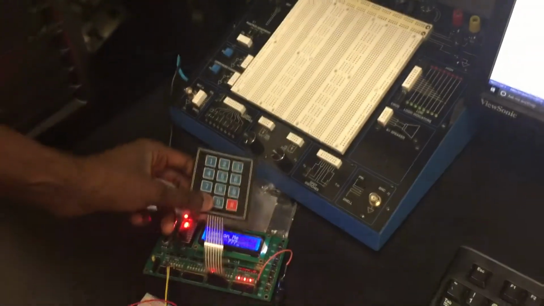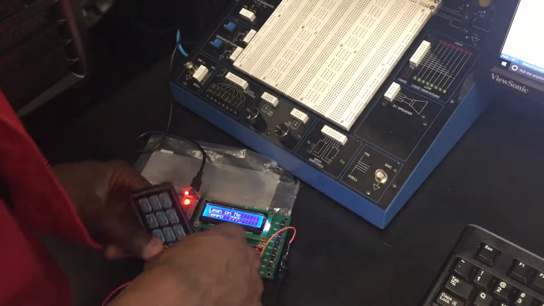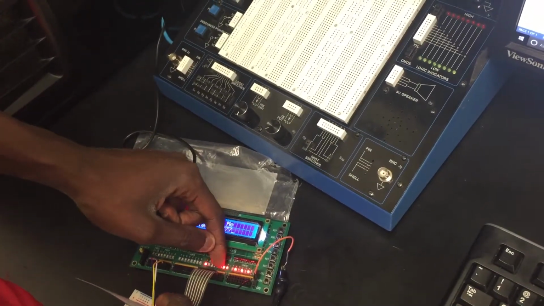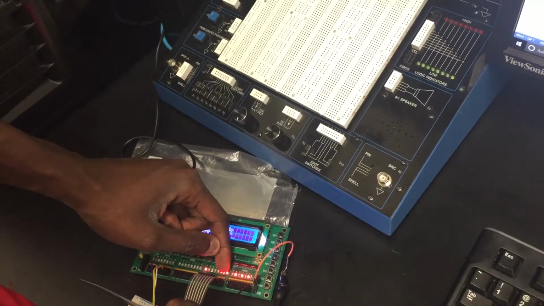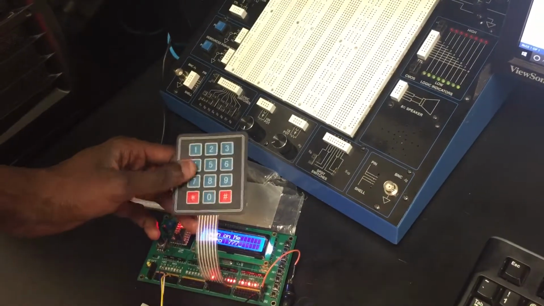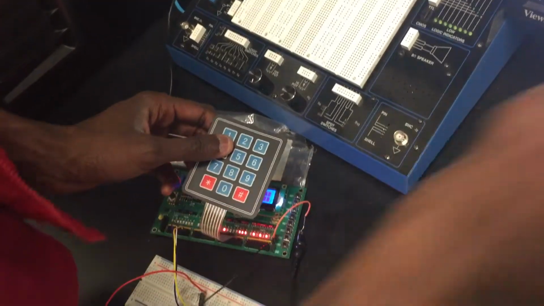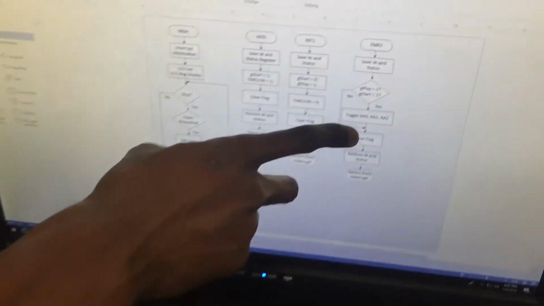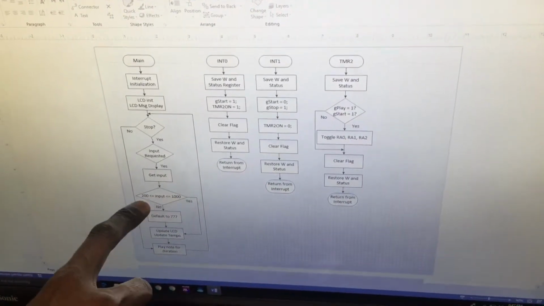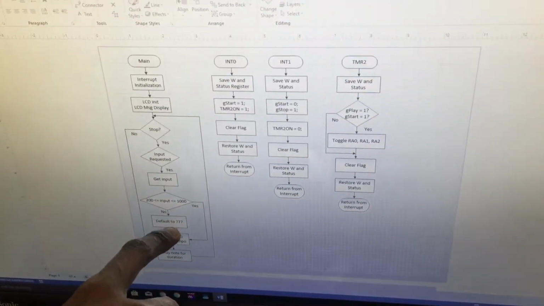And then if I press RB2, now it's saying that I'm ready to take some input. You can see this by the Port C LEDs here, 3 LEDs light up, so I can enter it. I have to be careful because there's a check based on our flow diagram. If the input is not within that range, it's just going to default to the default value.